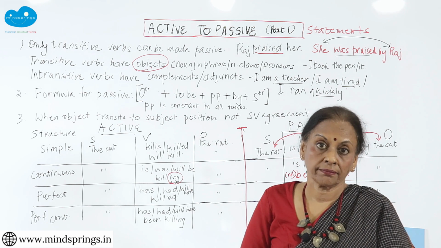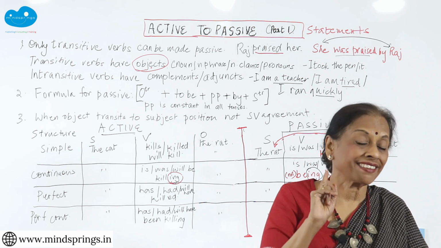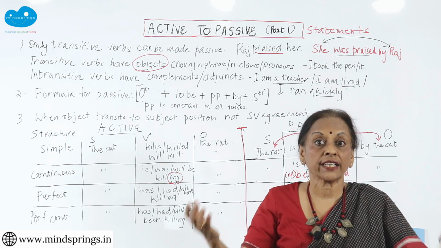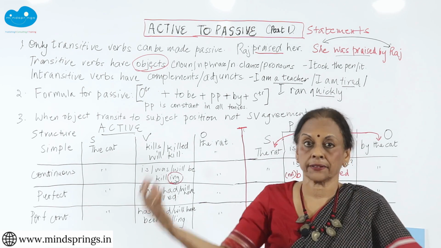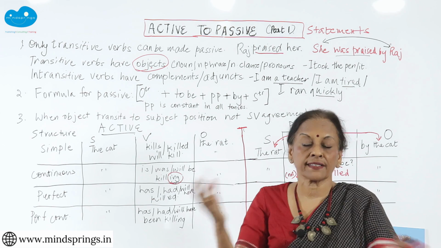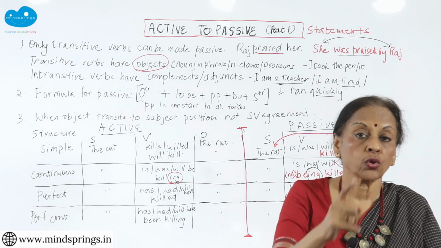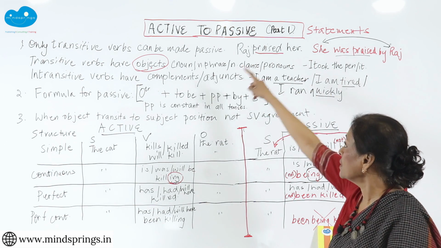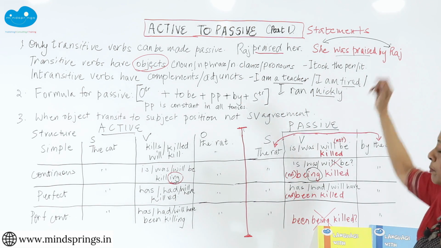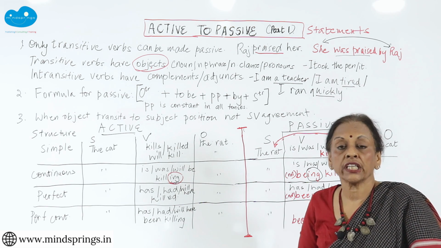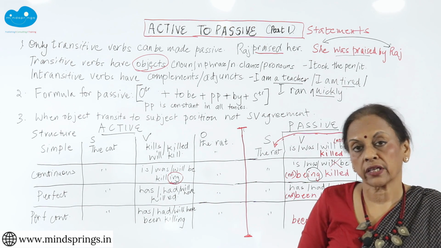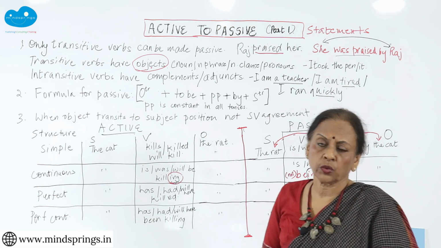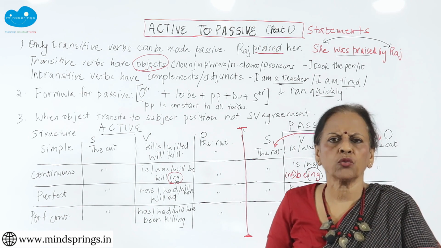You transit. So, verbs that allow the subject and the object to transit, to move places, only those verbs can be changed into passive voice. So, what have we done? We have changed it into the passive voice. She was praised by Raj. Passive, right? Intransitive verbs will not have that noun object.